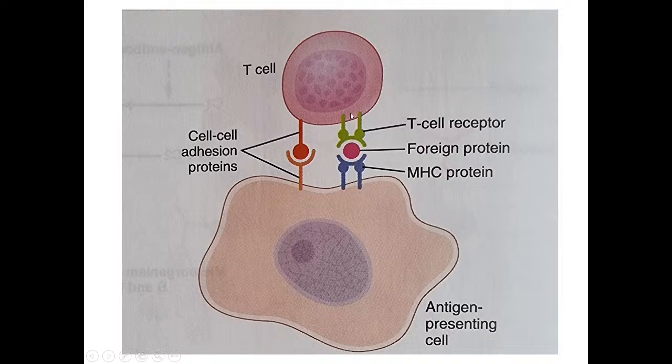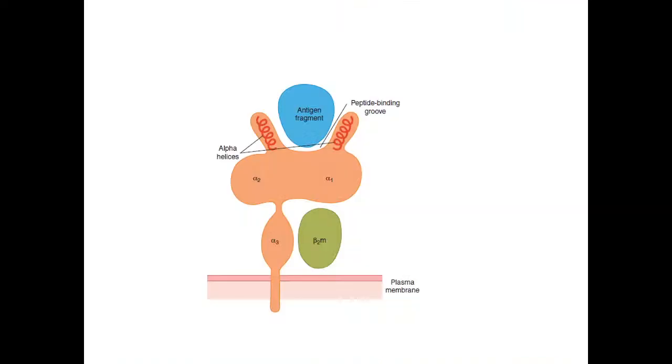And we have the T cell receptors on the T cells, which are specific and will combine to specific proteins presented through the MHC proteins. ठीक है, ये TLRs भी जो होते हैं, these are also specific. इसीलिए ये पैटर्न को रिकॉग्नाइज करते हैं. So this diagram is just to show you how this antigen fragment is attaching to the MHC molecule, right?